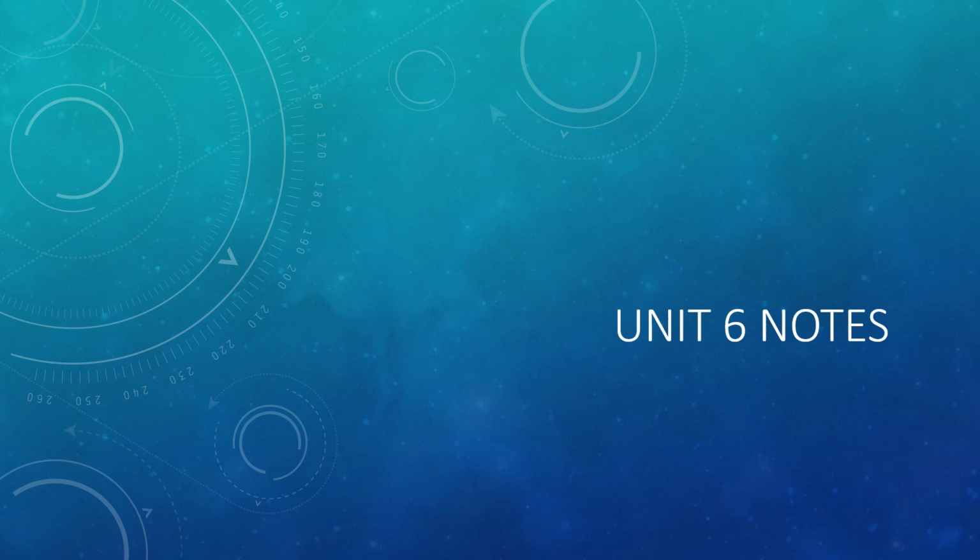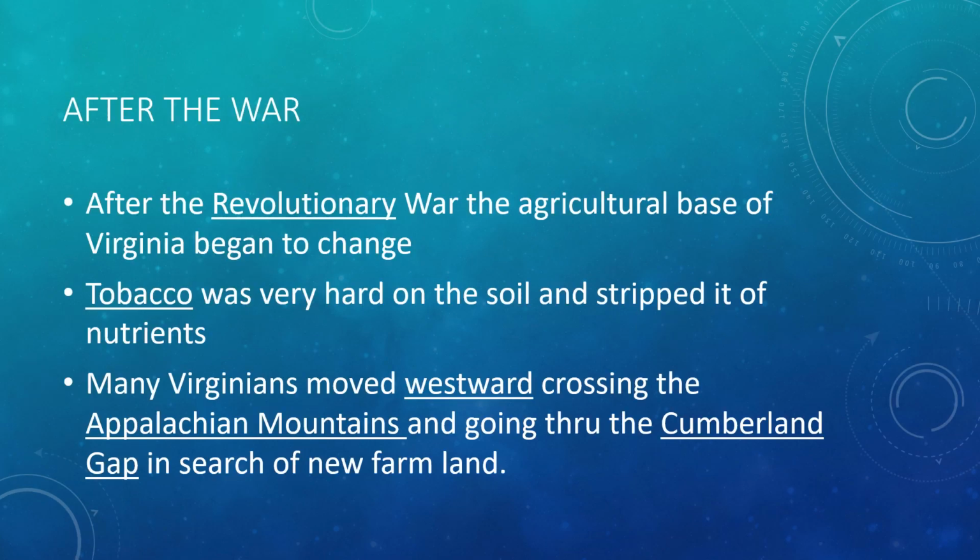Okay, so we left off with the ending of the Revolutionary War, and we're going to move forward. So after the Revolutionary War, the agricultural base of Virginia began to change. Tobacco is very, very hard on the soil, and it strips it of all its nutrients. And without nutrients, you can't grow anything. So farmers had to start taking time off in certain fields so that the nutrients could come back to the